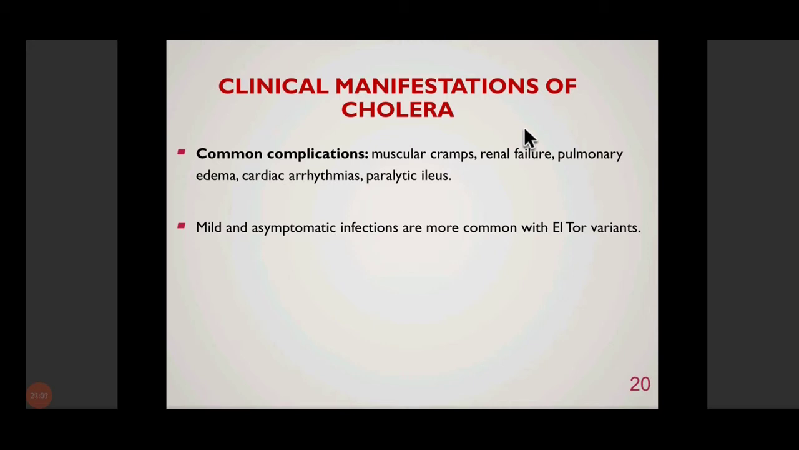So El Tor variants generally cause somewhat milder infections, and a larger proportion of patients are asymptomatic. So El Tor is generally considered to be a milder form than the classical O1 Vibrio cholerae.